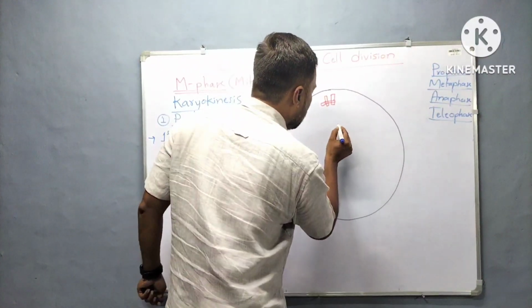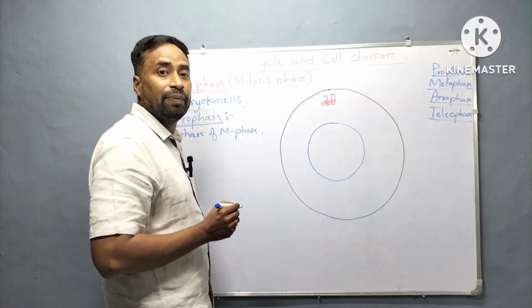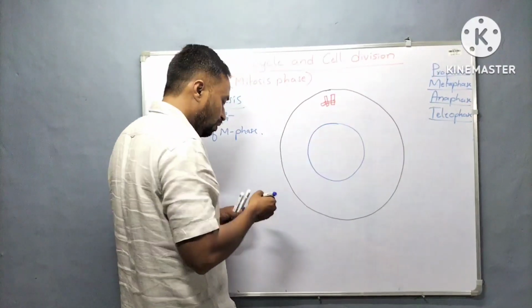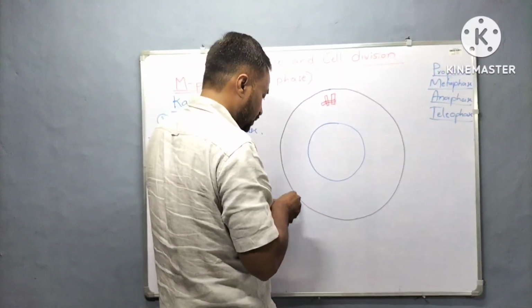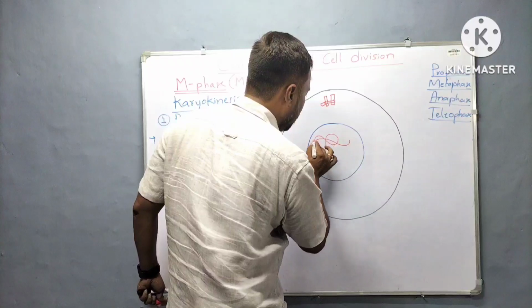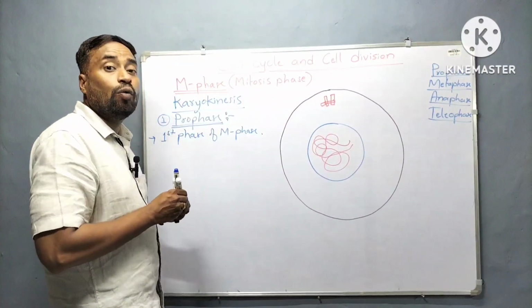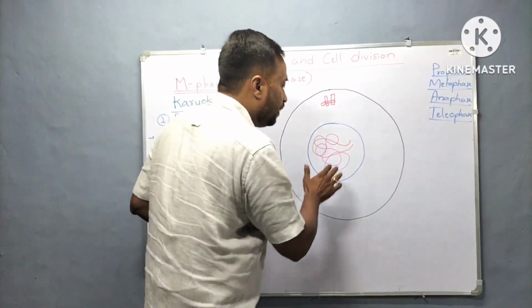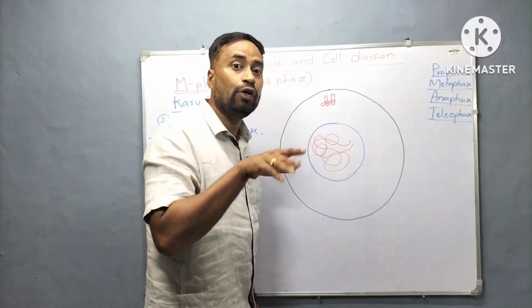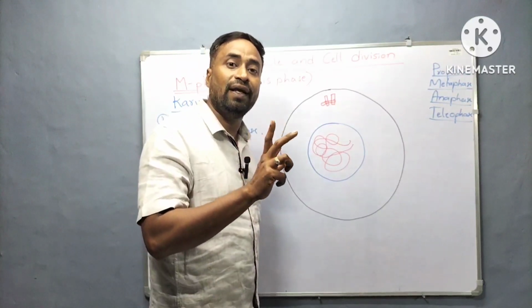And one more thing. This is the nuclear envelope of the cell. And a thread-like structure at the center of the nucleus is called chromatin. This also got duplicated during the S phase because of DNA replication.